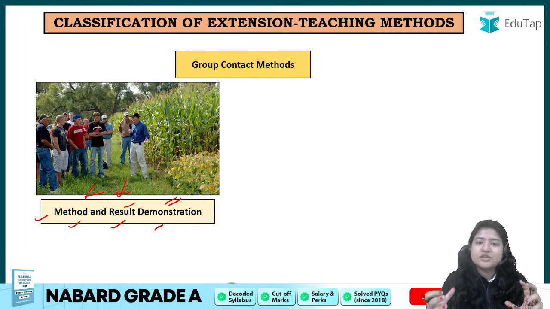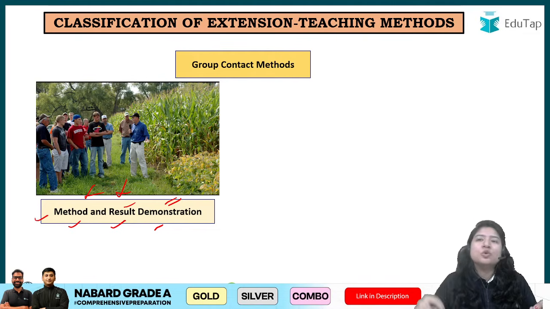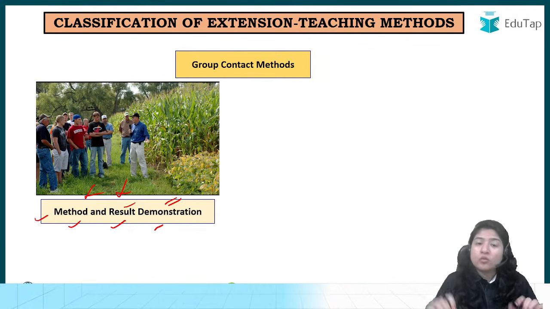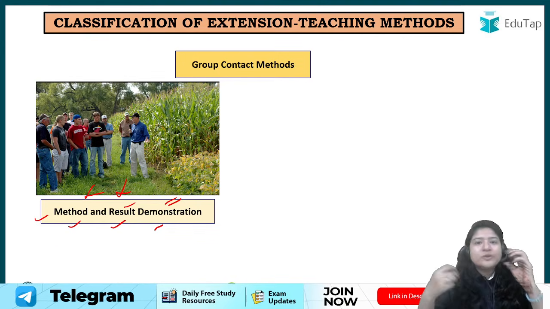In result demonstration, usually a lot of farmers are hesitant to try something new. It can be a new variety, it can be a new way of doing farming or anything. Why are they hesitant? Because if the result does not come, they would be doomed, right?